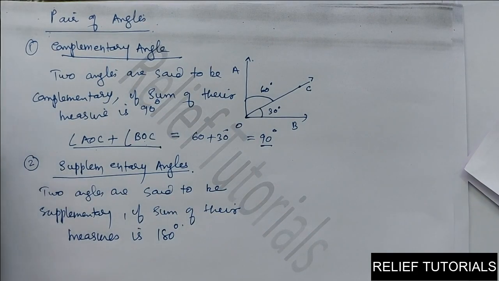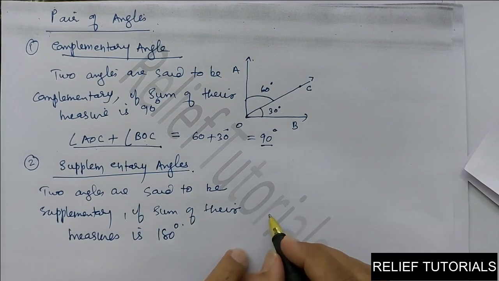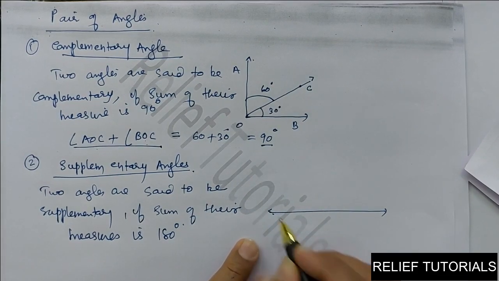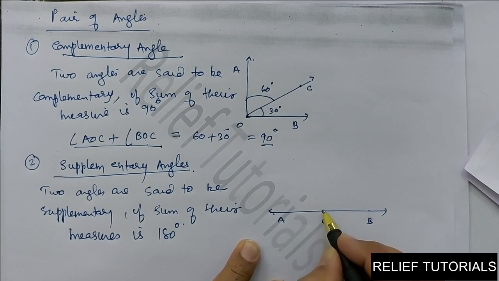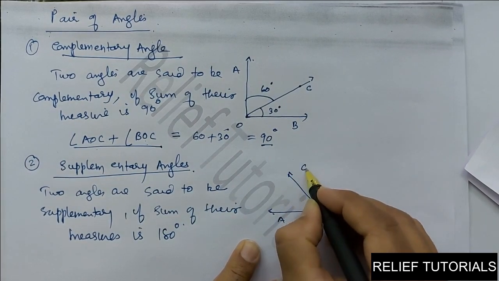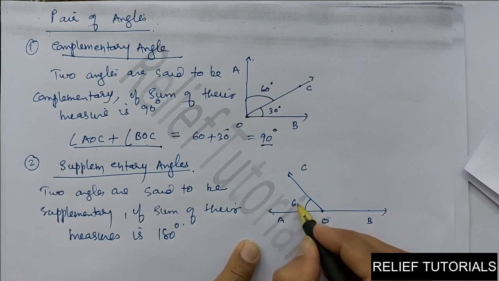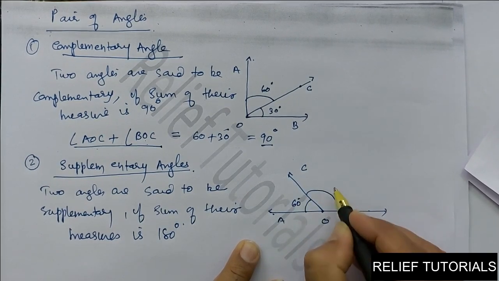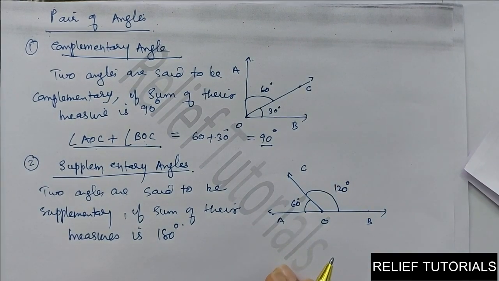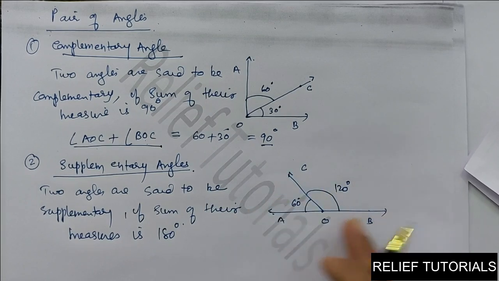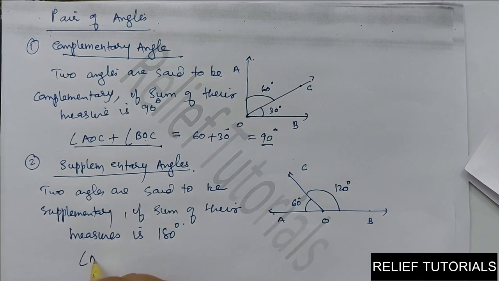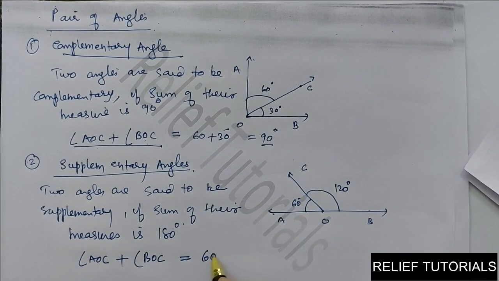So what are supplementary angles? See, I will draw one diagram. See here, A, O, B, and I have taken one ray here, C. Suppose this is 60 degrees and this angle is 120 degrees. So we have two angles, angle AOC and angle BOC. Angle AOC plus angle BOC, AOC is how much? 60 degrees.